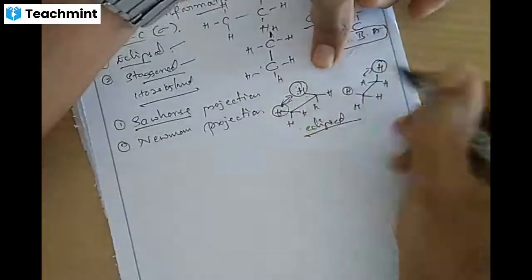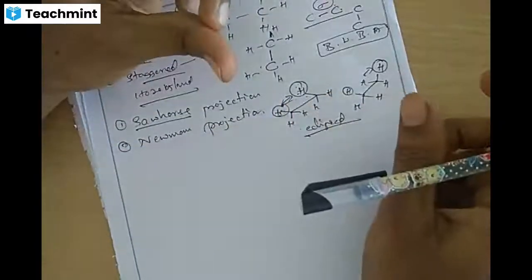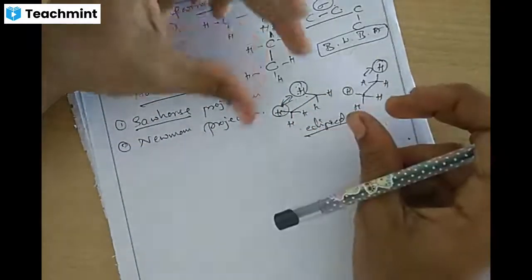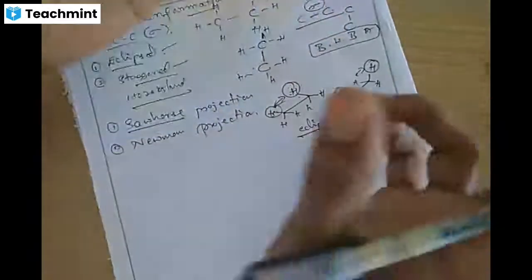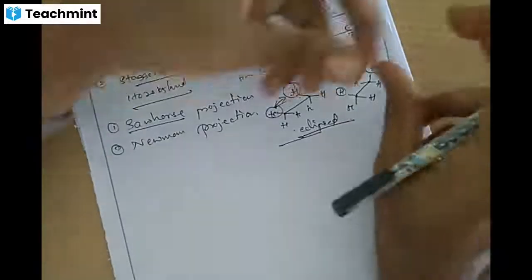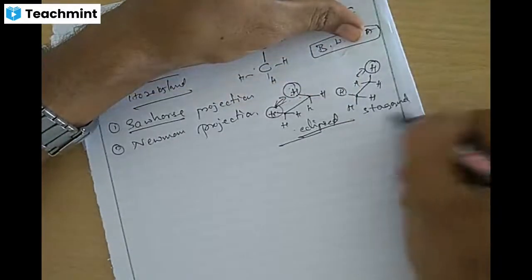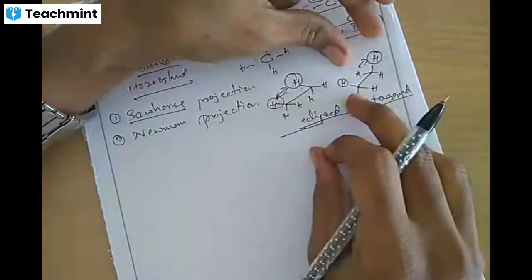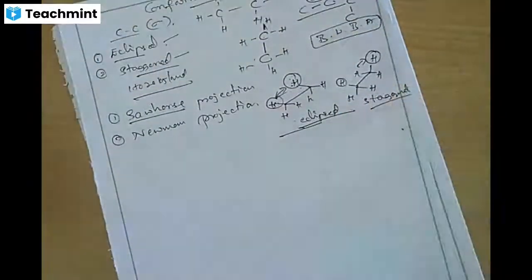This rotation is minimum 60 degrees with each other. It is a 60 degree rotation, not a bond angle. If the substituent groups are near each other, it is called eclipsed. If the substituent groups are away from each other, it is called staggered. In staggered, torsional strain is minimum and stability is maximum.